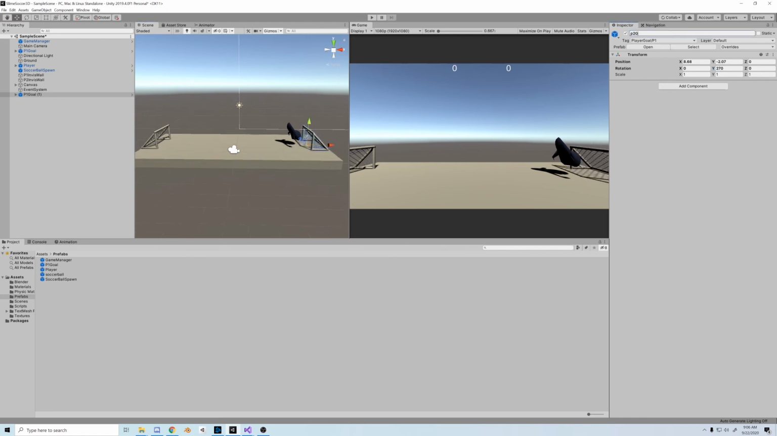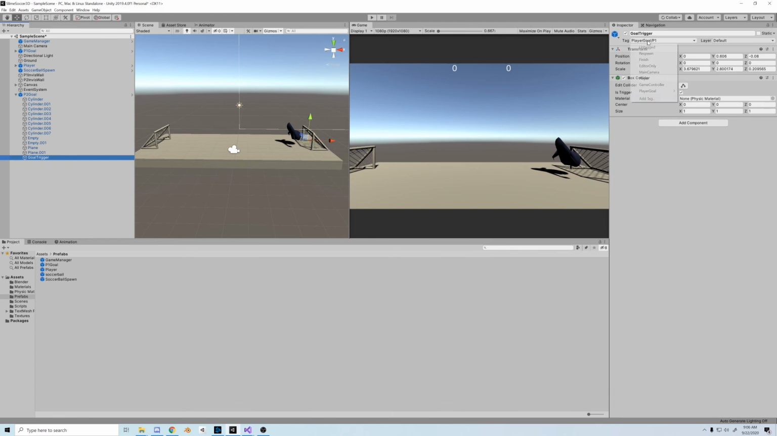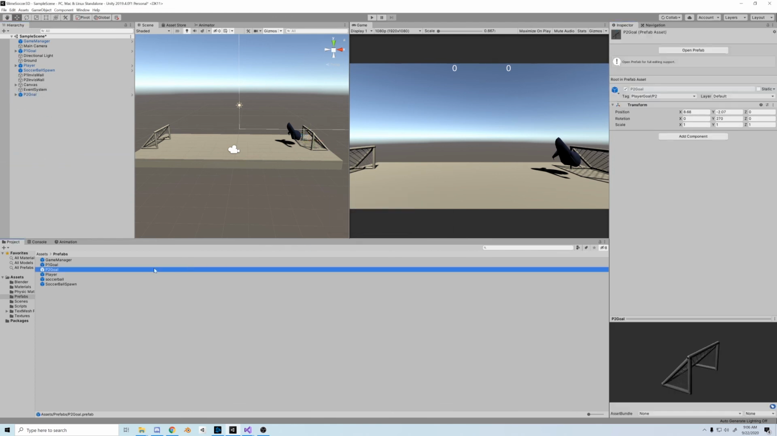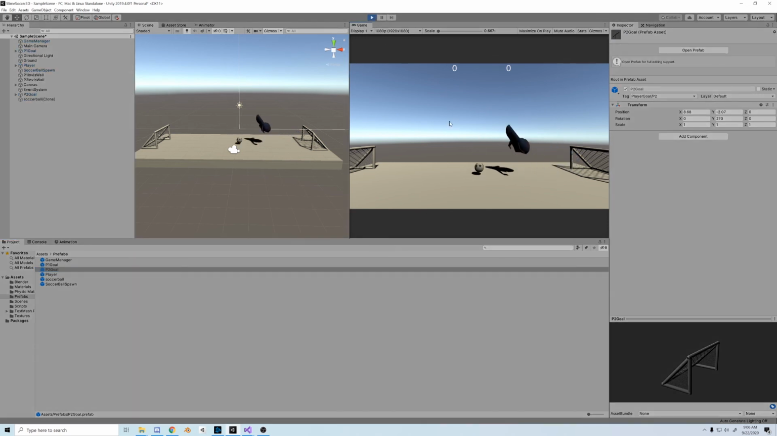Then, just rename it P2 goal, and make sure you tag the trigger correctly as P2 goal, and then we'll prefab the P2 goal to make it save in the settings. And now if I push play and get into that goal, there should be a difference, and whoops, the character has a push collider on the front but not on the back.